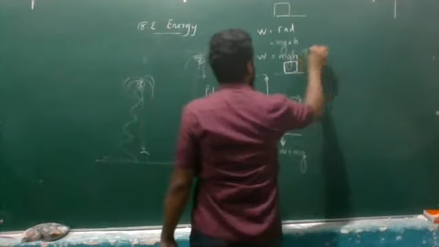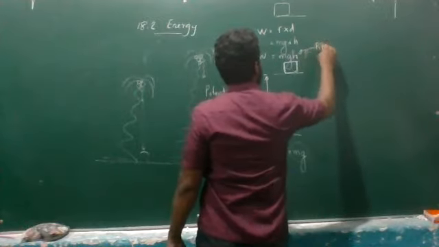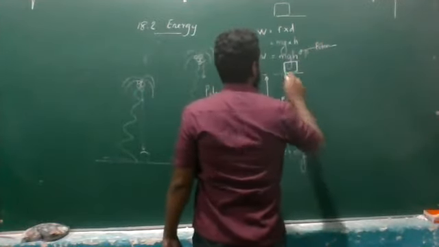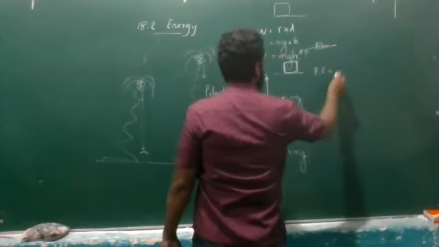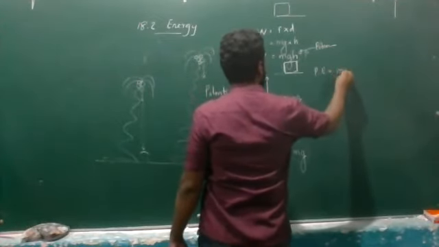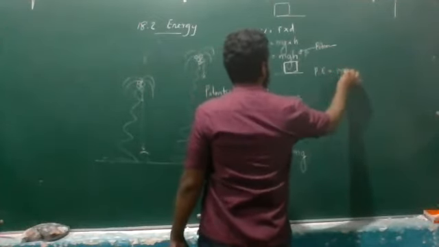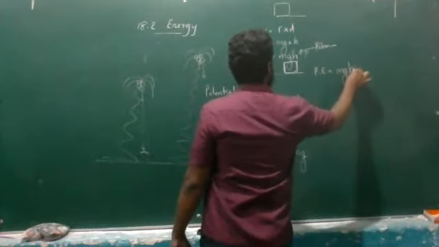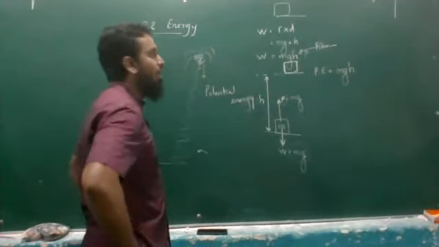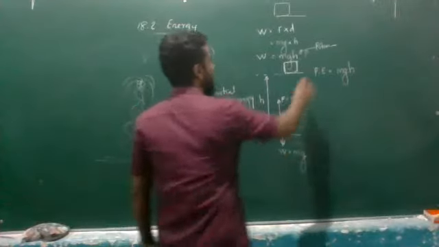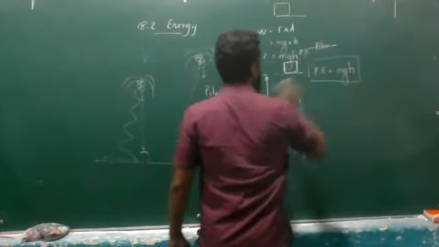That energy, I told you, is the potential energy. By this equation, the potential energy can be measured. That potential energy is equal to the mass of the object into the gravitational acceleration and the height at which we are considering that object. So the potential energy is going to be equal to mgh.